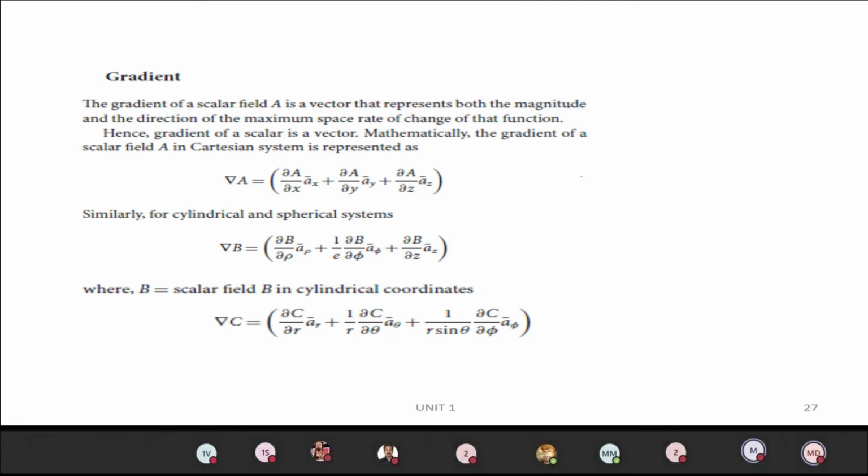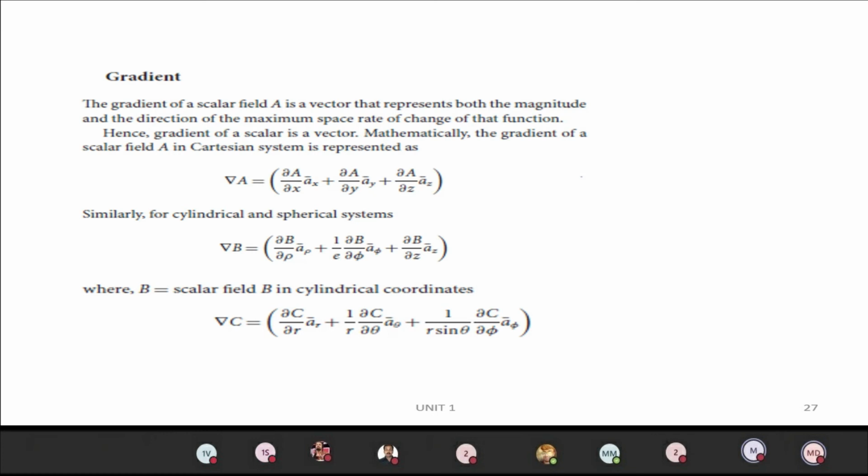If I have xy, it represents a scalar function. If it is given as xy ax vector, it represents both magnitude and direction. Only xy gives the value, whereas for xy ax vector, the magnitude is xy and the direction is ax. So what does the gradient mean?